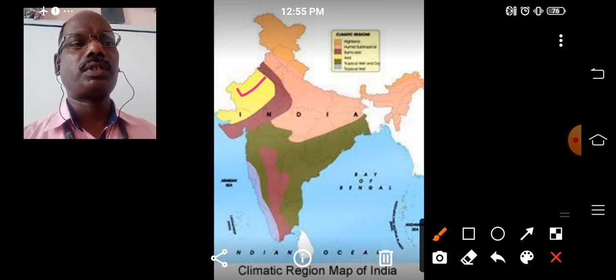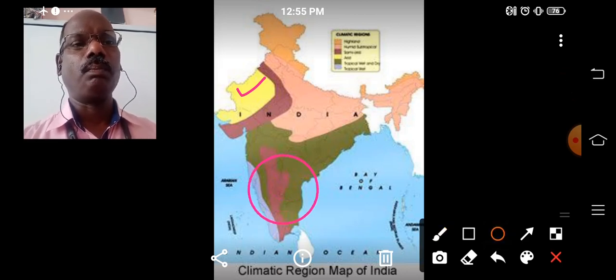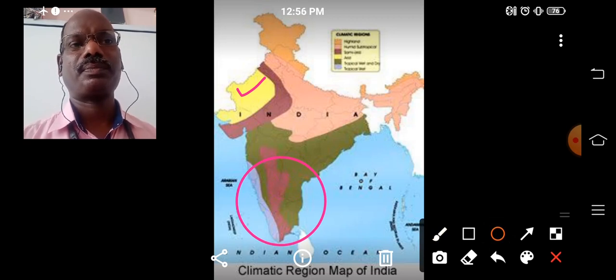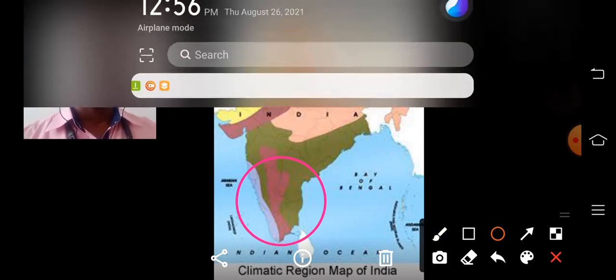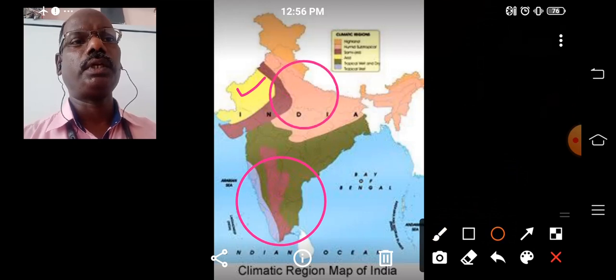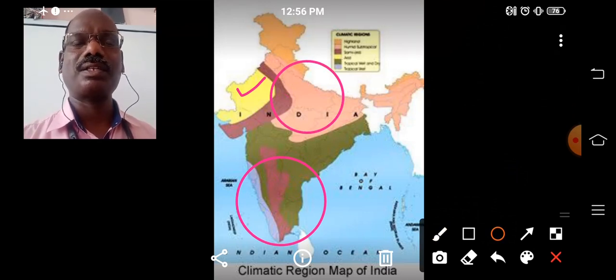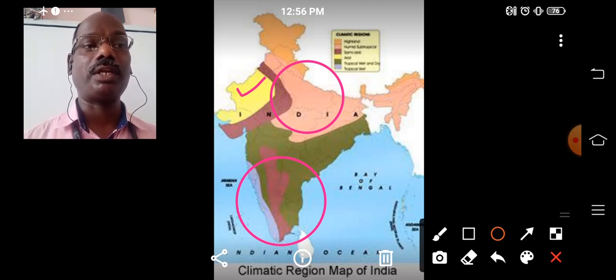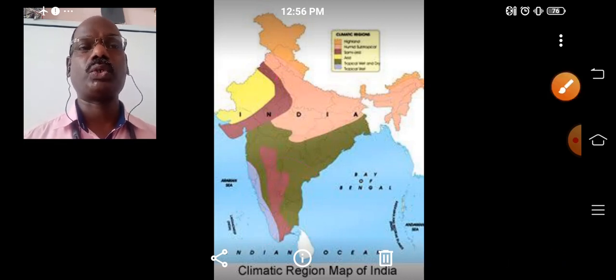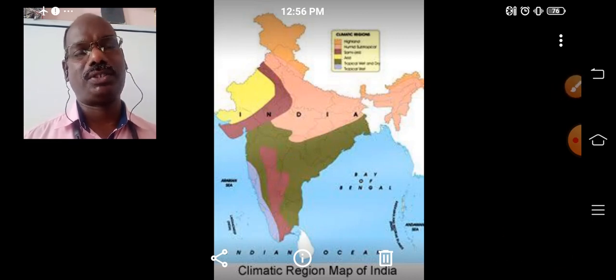The region of South India has a moderate climate. The region of North India has an extreme climate. So the climatic map of our country shows that we have different kinds of climate.